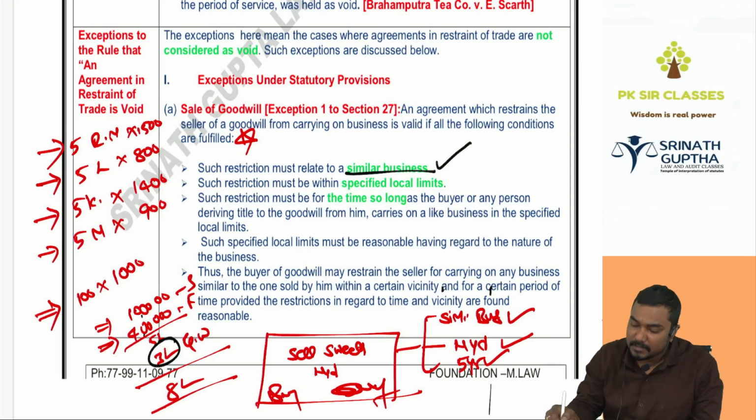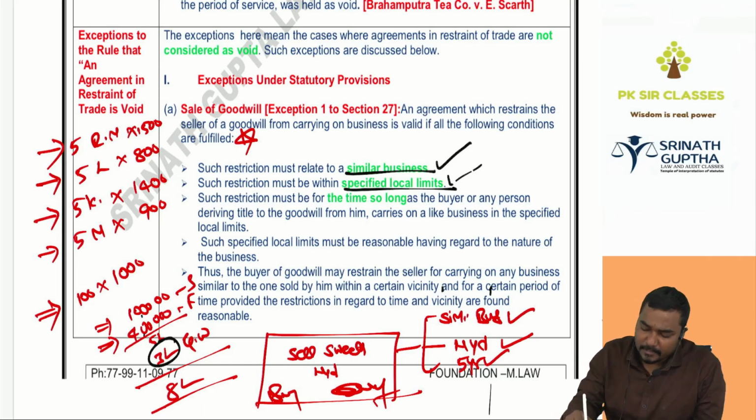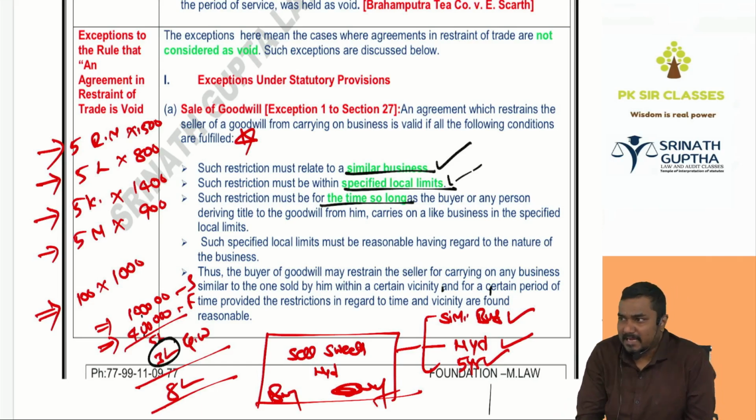Don't sell biryani, restriction void. Pullareddy is known in Hyderabad or worldwide? Only Hyderabad. So, Pullareddy, don't sell sweets in Hyderabad, restriction is valid. Don't sell sweets worldwide, restriction will be void. I can enjoy the Pullareddy brand name for a maximum of 5 years. Don't sell sweets in Hyderabad for the next 5 years, restriction valid. For a lifetime, void.